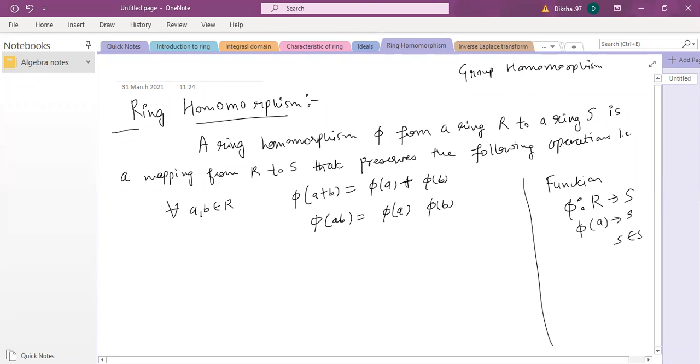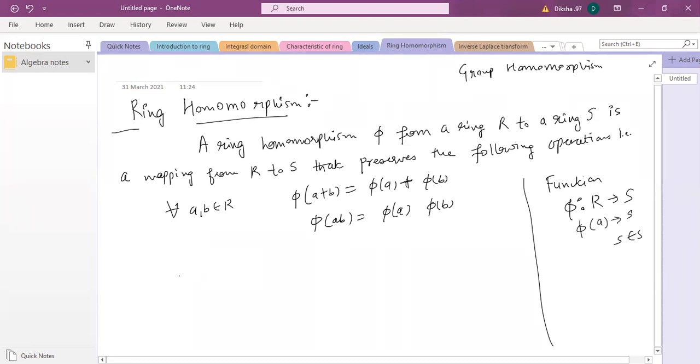If you add two elements in ring R, then after applying the mapping phi, their images also get added. Similarly, if you multiply two elements in ring R, after applying phi their images also get multiplied. This is what we call preservation of the operation. So phi preserves these two operations, addition and multiplication. That's the simple definition of a ring homomorphism.